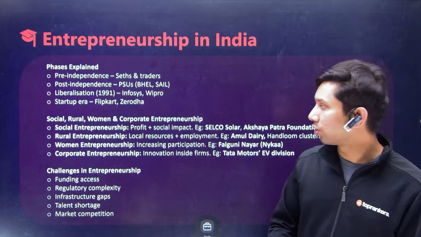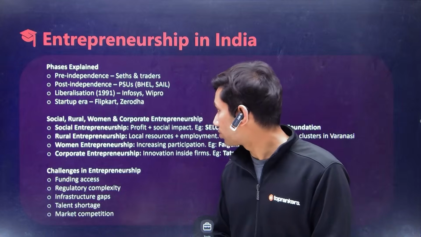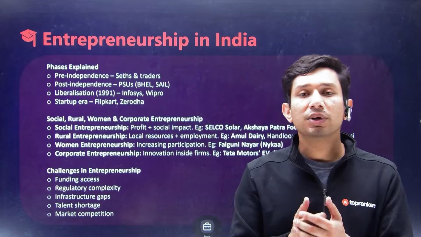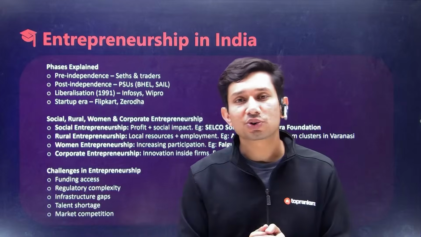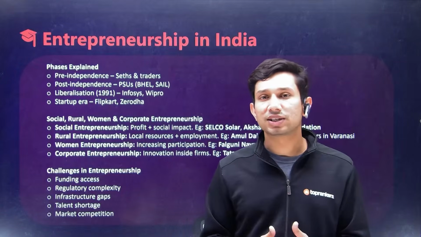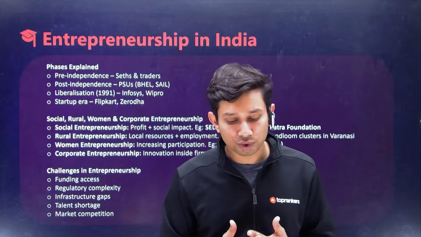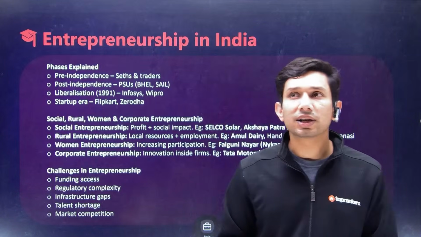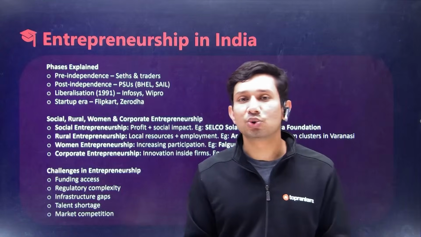Then comes rural entrepreneurship. This involves local resources and employing them. Typically, what we expect is for entrepreneurs to be in tier one cities, tier two cities, in the heart of cities like Bangalore and Mumbai. But there's a lot of rural entrepreneurship also developing these days. Particularly an example, and the biggest example of this, is Amul.